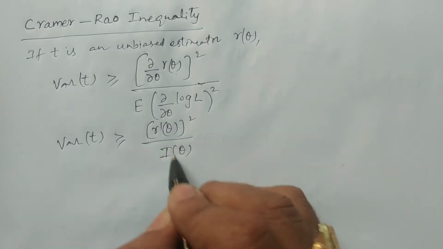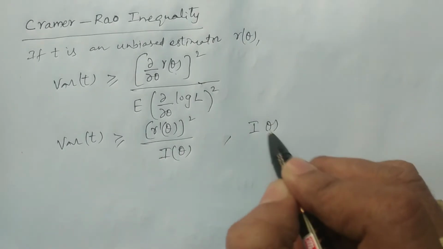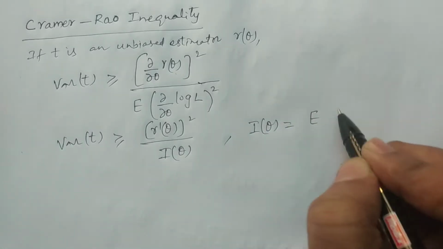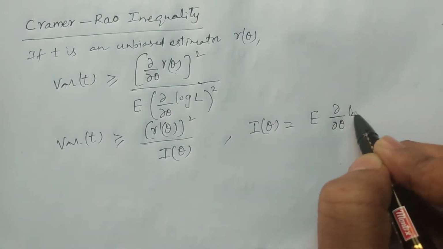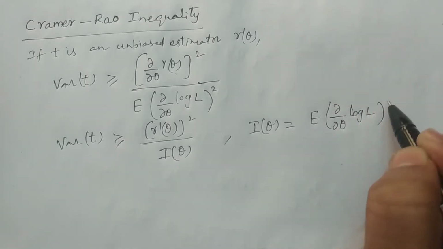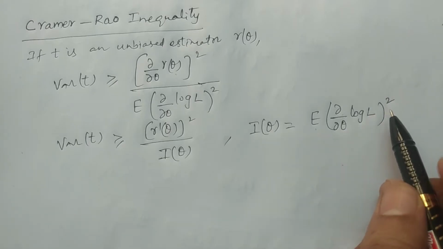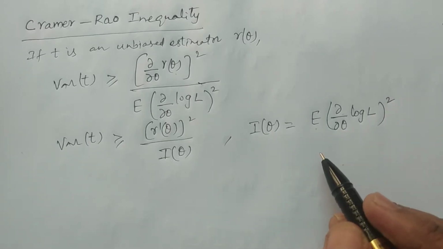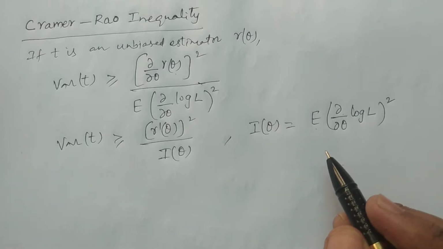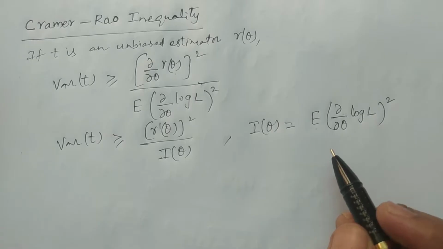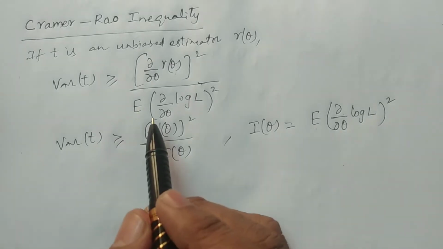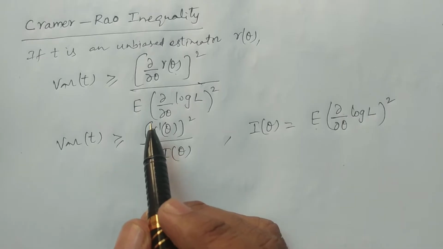It is usually written I theta. What is I theta? I theta is equal to expectation of dou by dou theta of log L whole square. It is the information on theta supplied by the sample. Usually we consider it in this fashion, as the information on theta supplied by the sample, right? So this is what we consider I theta. This is the statement of the Cramer-Rao inequality.